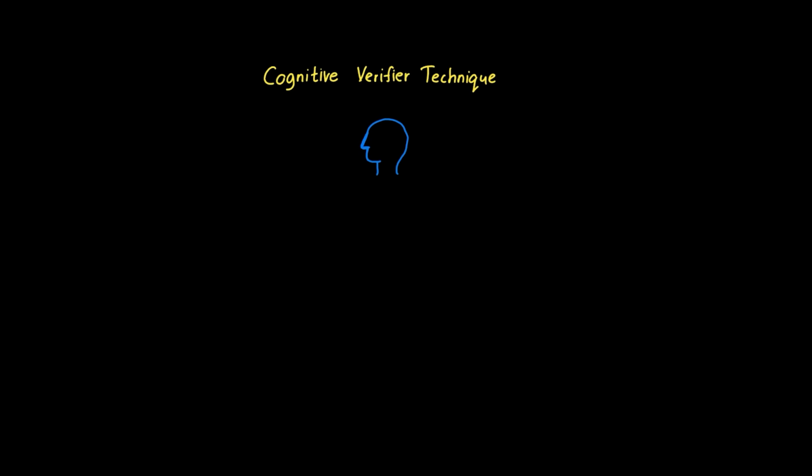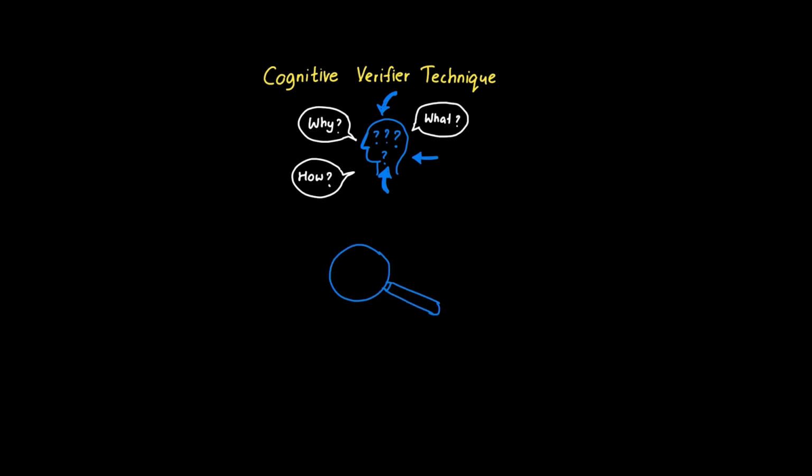Instead of just accepting a complex problem at face value, this technique prompts the AI to ask clarifying questions before attempting a solution. Imagine hiring a consultant who, instead of immediately proposing solutions, first asks smart questions to truly understand your situation. That's exactly what cognitive verifier does. It turns the AI into an active investigator rather than a passive responder.